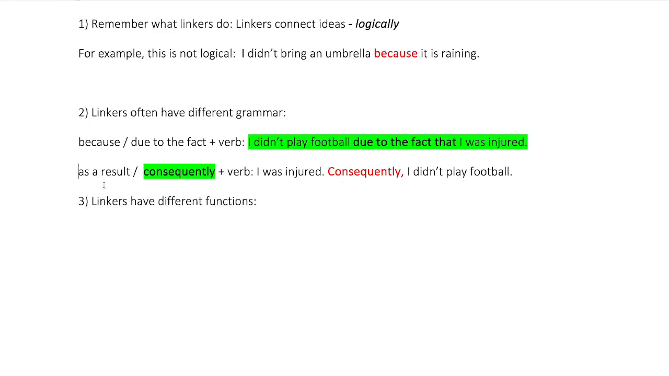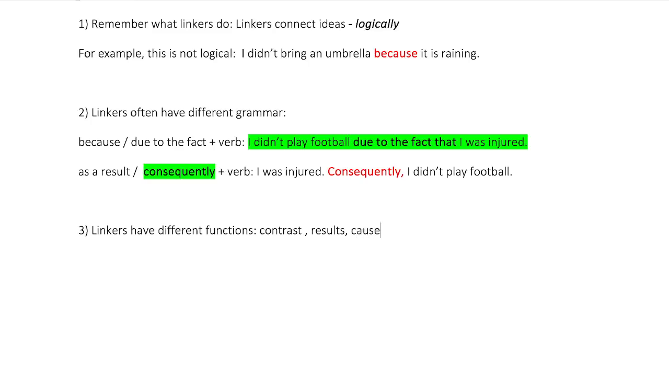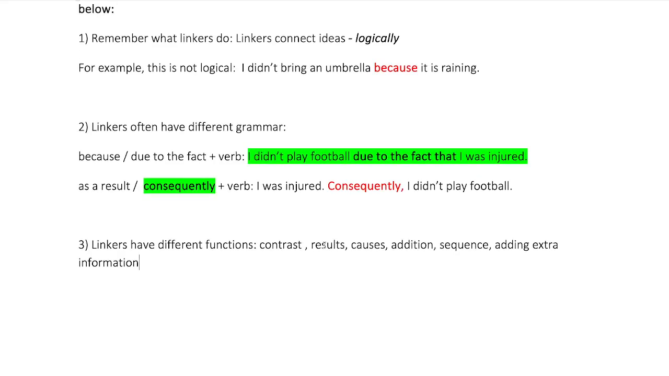Okay, and the last one, the linkers have different functions. Of course, we've got contrast, we've got results, we've got causes, we've got addition, we've got talking about sequence, we've got adding extra information. Okay, so relative clauses and things. So we've got loads of different linkers, loads of different reasons for doing things. We've got different grammar, but the most important thing is us establishing in our head what we think the relationship is between two things. Okay, so let's move on.